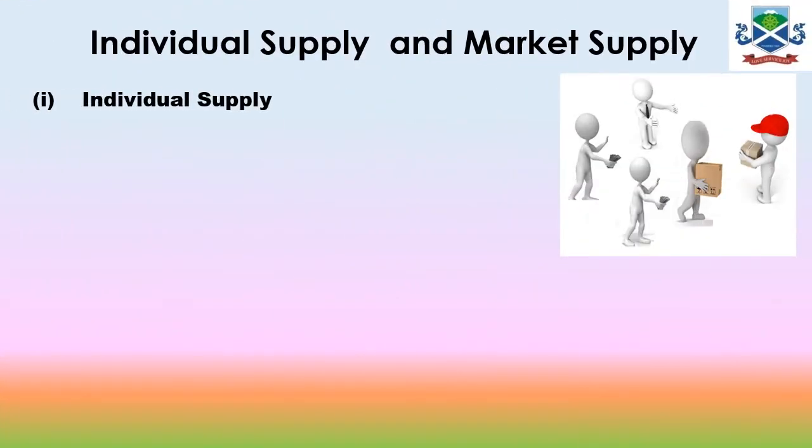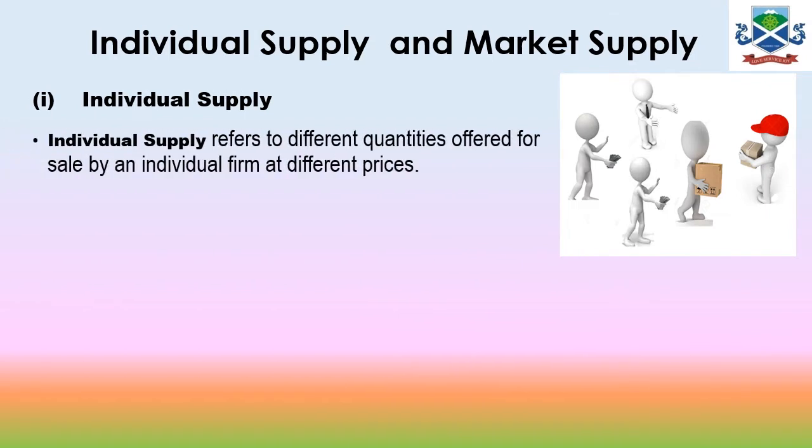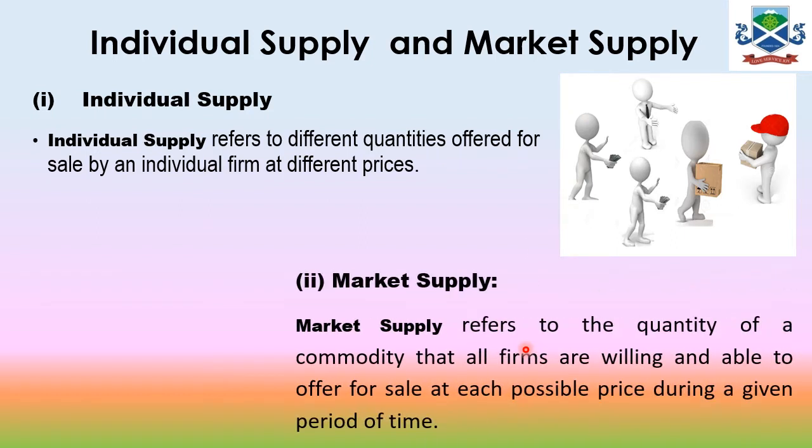Now individual and market supply. Individual supply refers to the different quantities offered for sale by an individual firm at different prices. Only one firm, whatever quantity he or she is offering for sale, that is known as individual supply, whereas market supply refers to the quantity of a commodity that all the firms are willing to sell or offer for sale at each possible price during a given period of time.